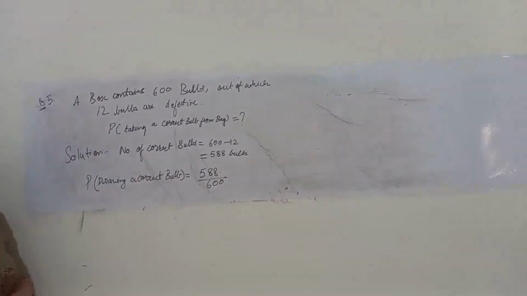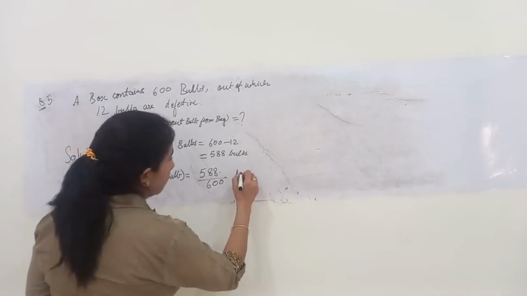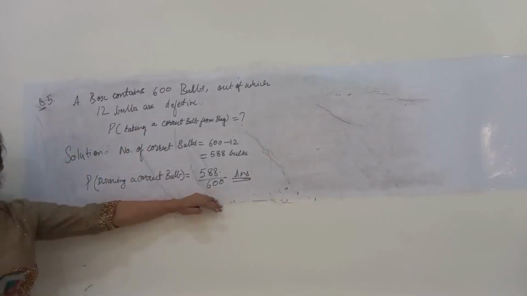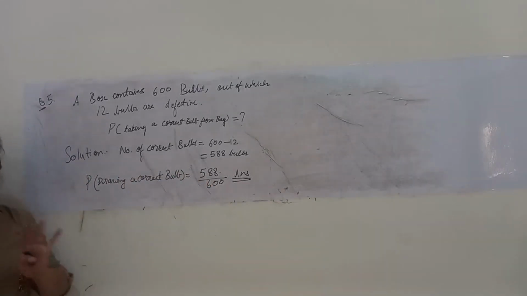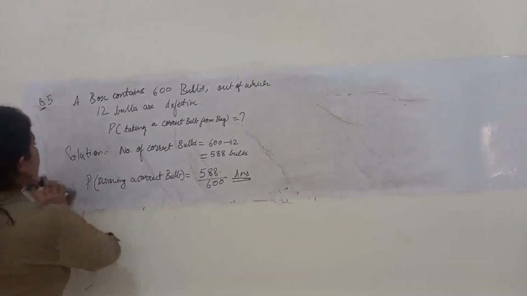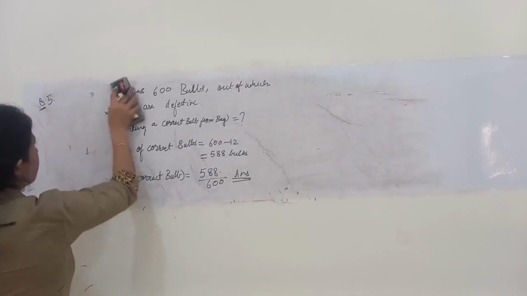Okay. So 588 upon 600 is my required answer, because out of 600 chances, 588 chances are there that the bulb drawn is okay, it's correct. Okay. Now, easy one, right? Switching on to the next question, students.